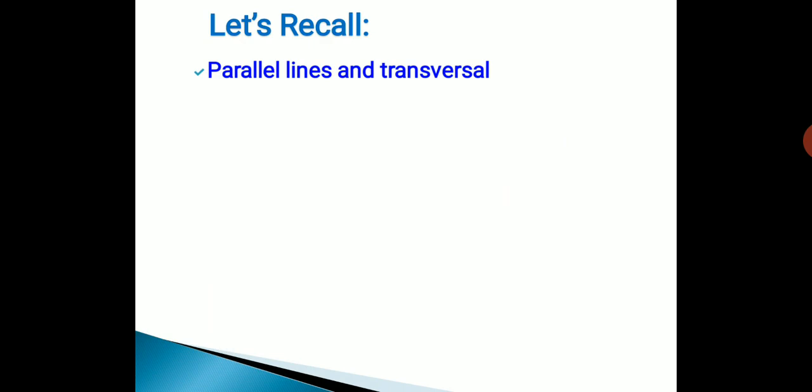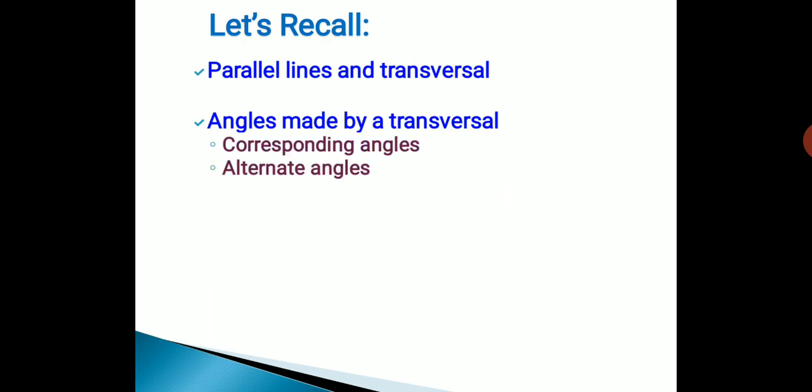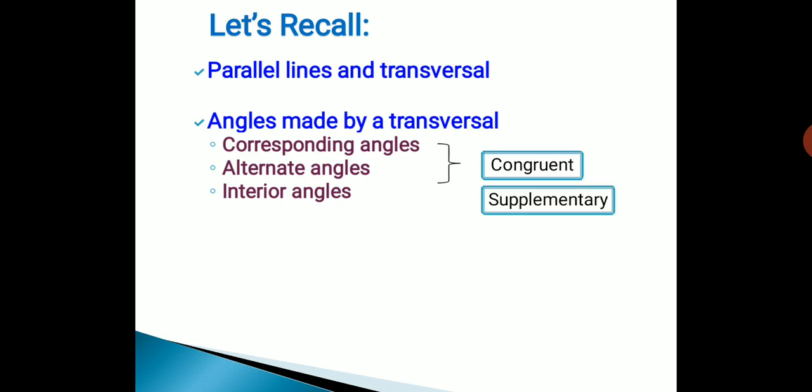You have learned the definitions of parallel lines and transversal. Along with that, you have learned some examples of parallel lines in our day-to-day life. We have also discussed angles made by a transversal, which are corresponding angles, alternate angles, which are congruent, and interior angles, which are supplementary to each other.